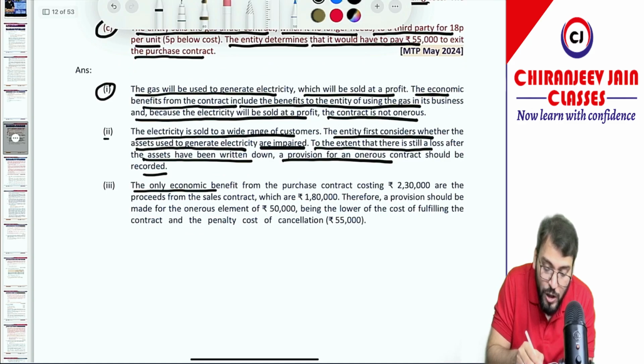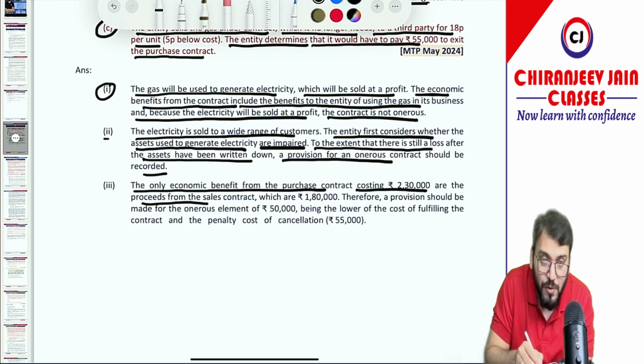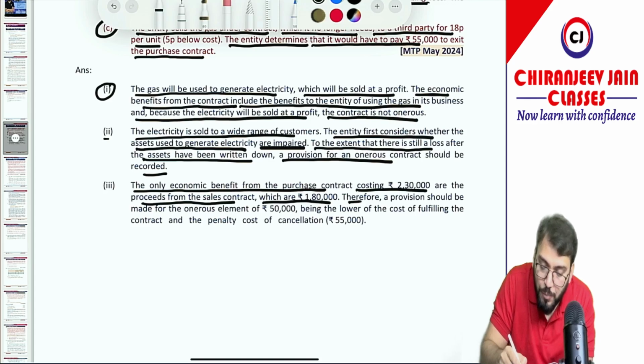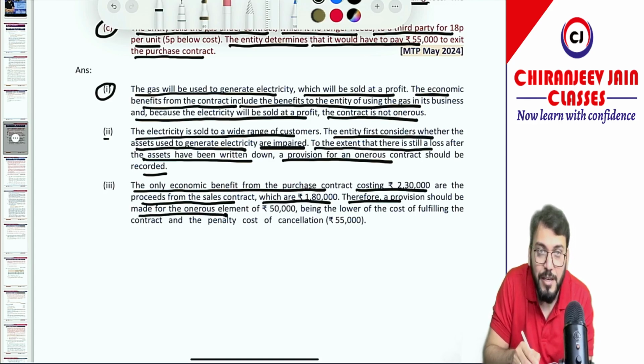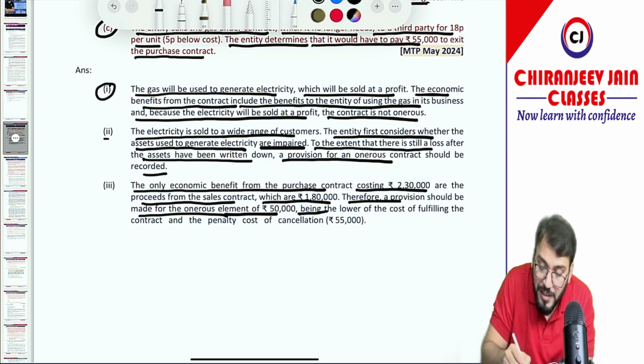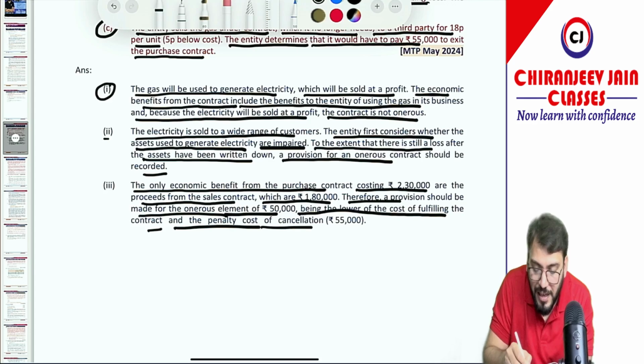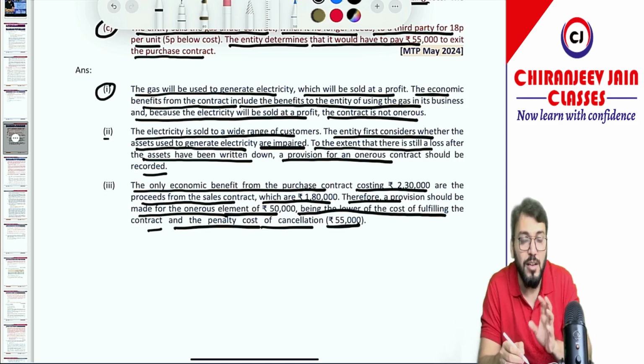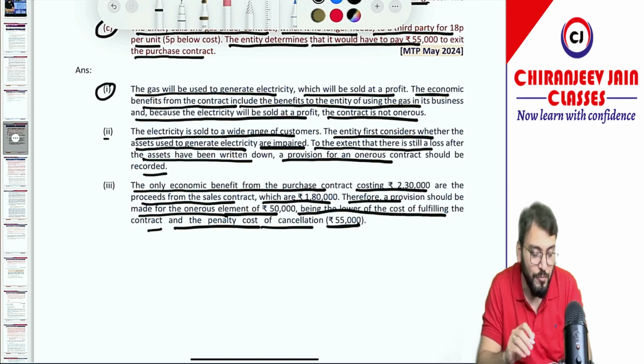Point number 3, the only economic benefit from the purchase contract costing rupees 2,30,000 is the proceeds from the sale contract, which are 1,80,000. So there is a loss of how much? A provision should be made for the onerous element of 50,000, being the loss of cost of fulfilling the contract, and the penalty cost of cancellation, that is 55,000. So 50,000 or 55,000, whichever is lower, we should create a provision for that.